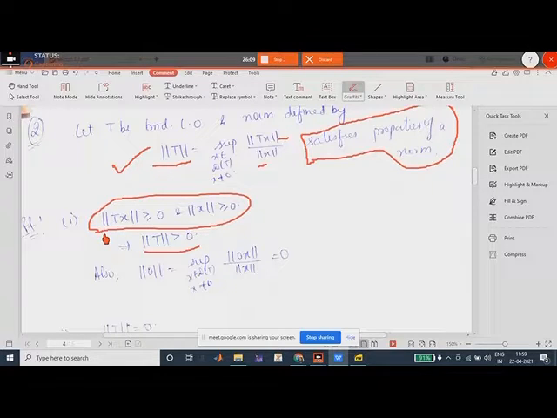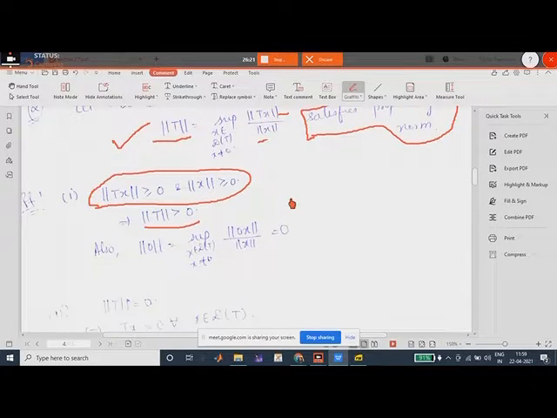This is already proved. Now, this implies this is a fraction A by B type, right? A is positive, B is positive. That means A by B is positive, which implies norm of T is positive. And norm of 0 would be norm of 0x upon norm of x, and norm of 0x is nothing but 0. So first property is verified, that norm of T is greater than or equal to 0, and 0 only when T is equal to 0.